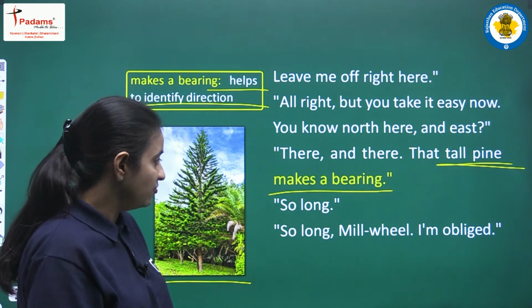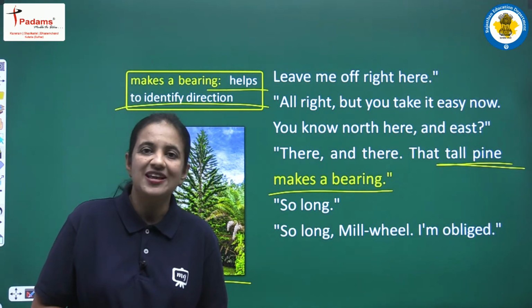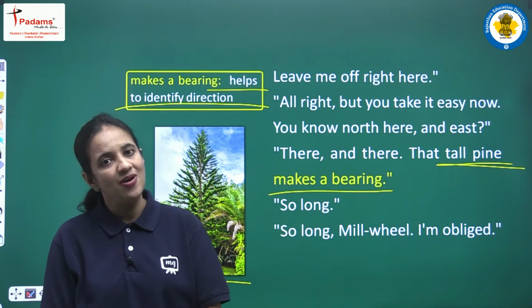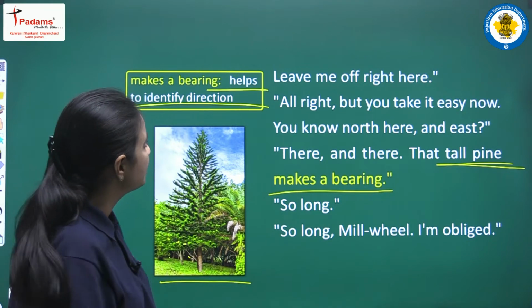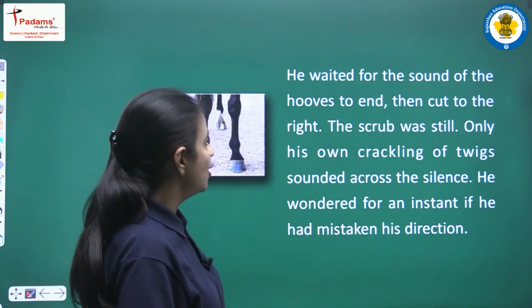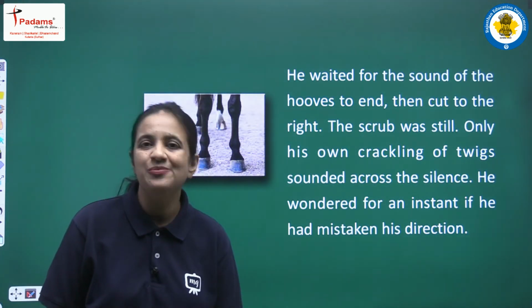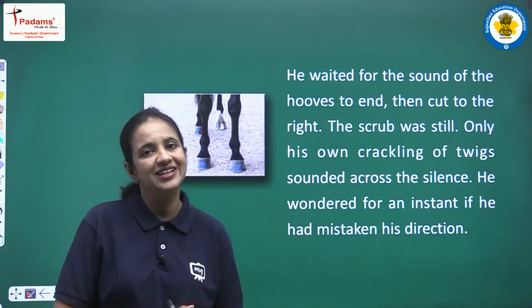So long Melville, I am obliged. So finally Jody, he is saying that okay, thank you so much Melville for all your help, for all the instructions. Now I will make the way by myself and now you can go back. He waited for the sound of the hooves to end, then cut to the right. So finally Melville, he is going back and Jody, now he is all alone there in the forest.